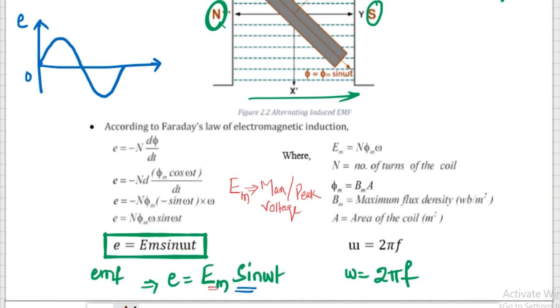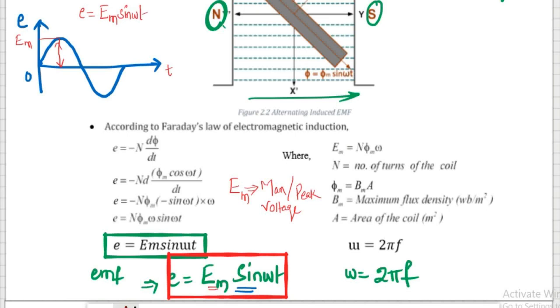This is the graphical representation of the expression E equals Em sin omega t.